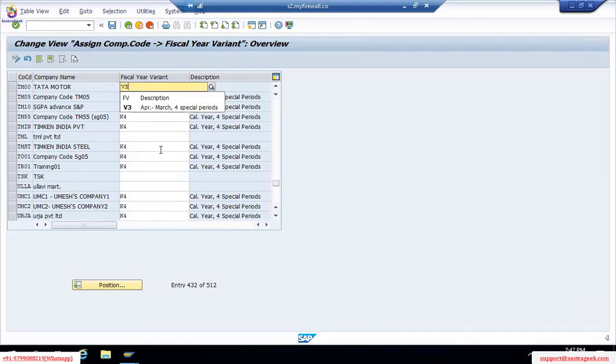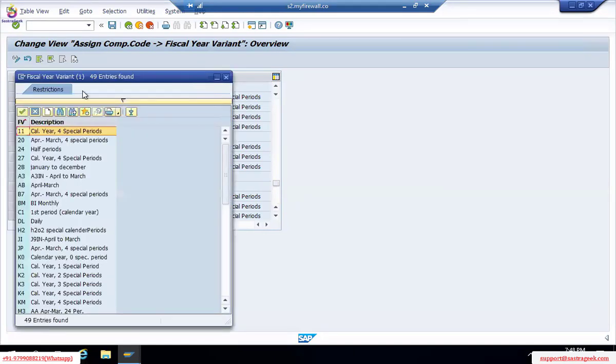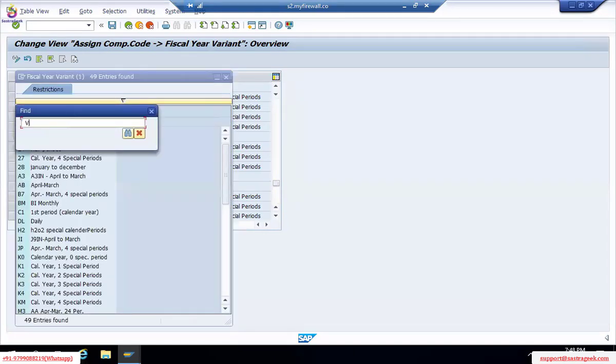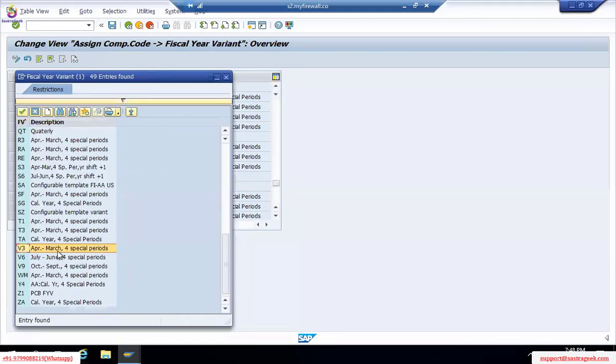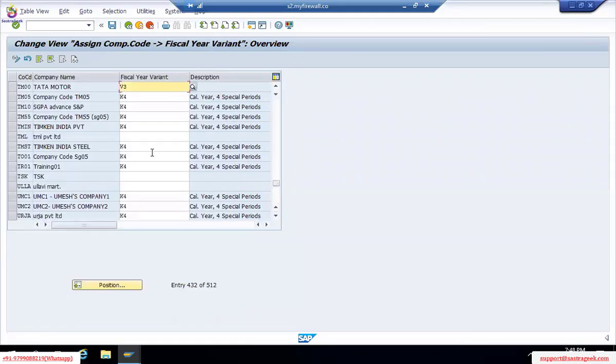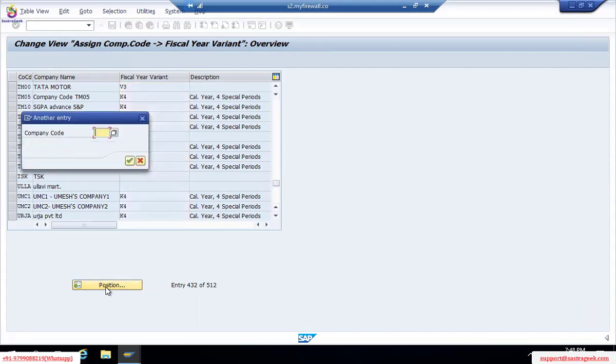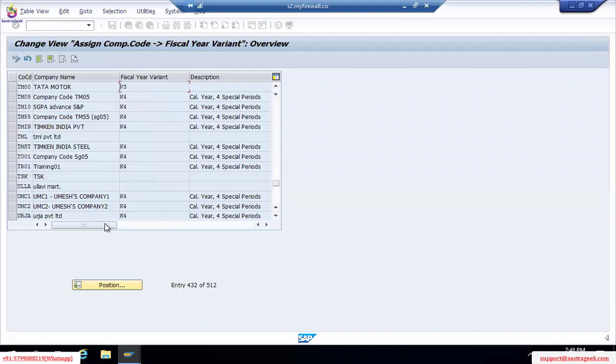Which company did we create? An Indian company, so we'll take V3. Simply assign it, or click on the drop down, go to find, select V3 and select it. It's a simple step. While assigning, there are always no new entries. You have two things in your hand and you link them up, meaning you assign them. At that time, you always need to go for the Position button. This is the thumb rule. Position, check your company code, assign, simple, that's it.